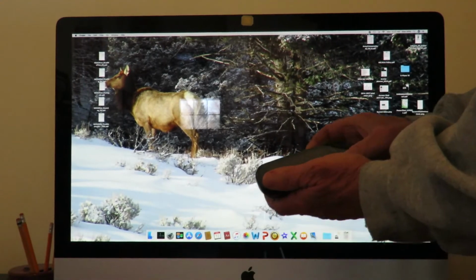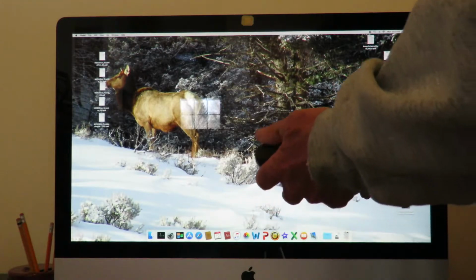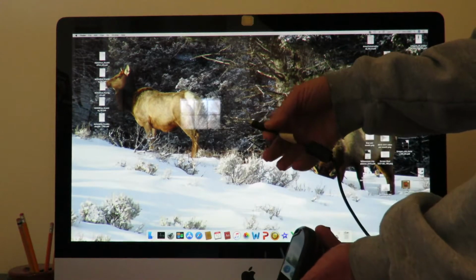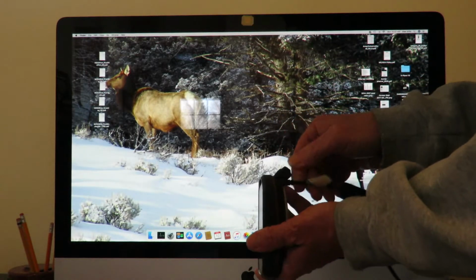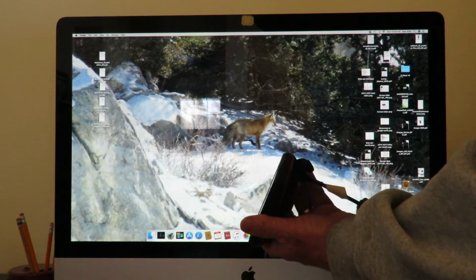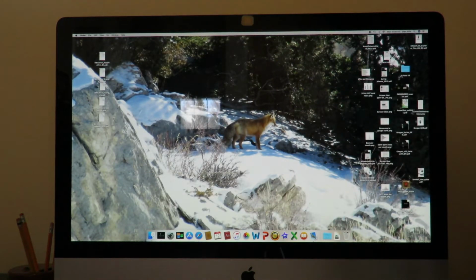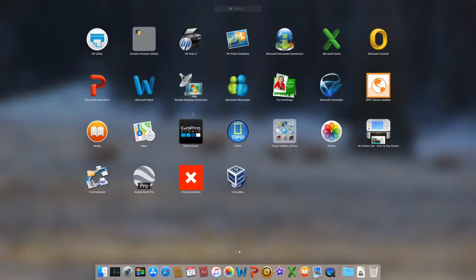First thing we want to do is plug the GPS into the USB port on the computer. So now I'll start Google Earth.